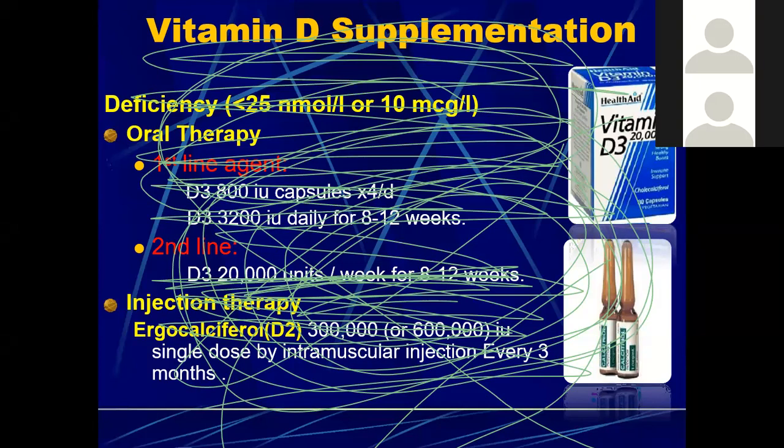So 800 is the initial loading dose. We can multiply it by 4 and give it daily, or we can make it 3,200 daily, and continue this treatment for 8 to 12 weeks. Then the second line therapy is we can give the vitamin D3 20,000 units per week for 8 to 12 weeks. So we can give the daily dose, 800 international units 4 times a day, or else we can go to second line therapy. In that, what will we do? 20,000 units per week for 8 to 12 weeks.